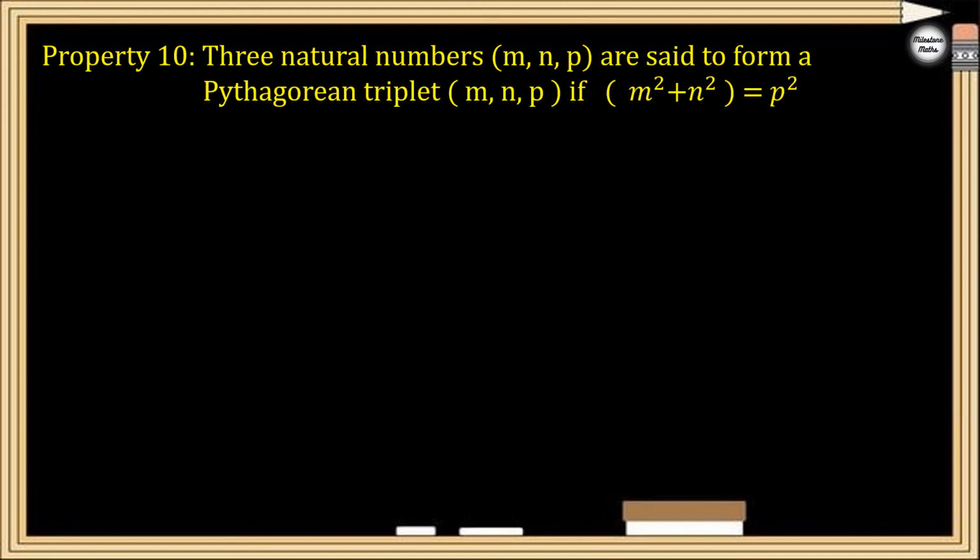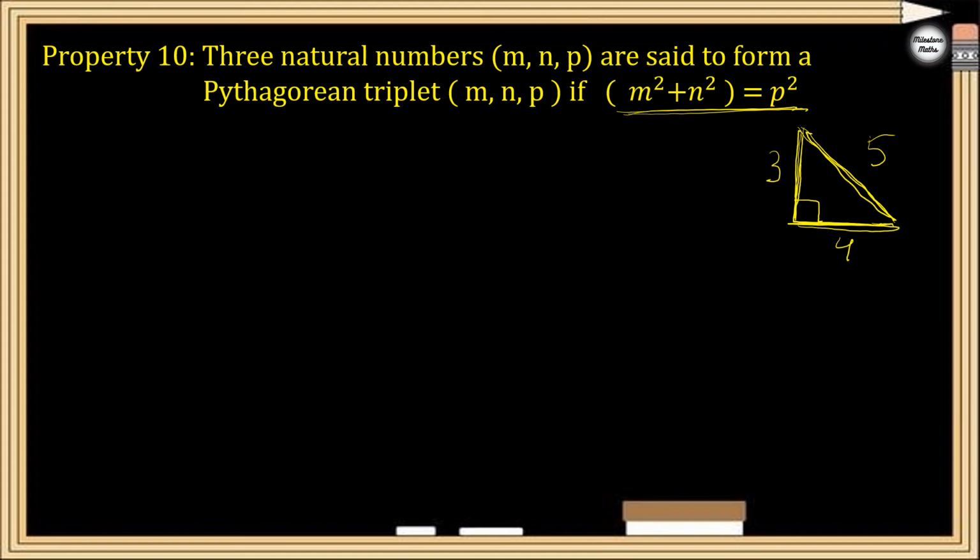Now next we have property number 10. This is the last property. Three natural numbers m, n and p are said to form a Pythagorean triplet if m square plus n square equals p square. So to understand this property, let us see what a Pythagorean triplet is. You have learned about the Pythagorean theorem. If you have a right angle triangle, suppose the perpendicular side is 3, and let me take the base as 4. This is the hypotenuse, the longest side, and let us take it as 5. So whether this follows this condition or not, if it follows, that means this is a Pythagorean triplet.